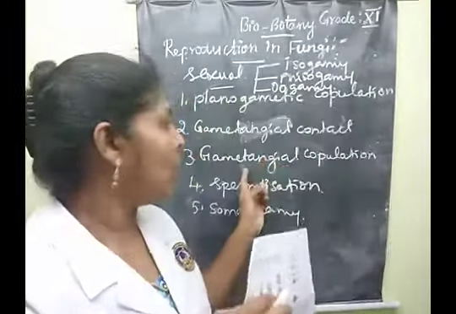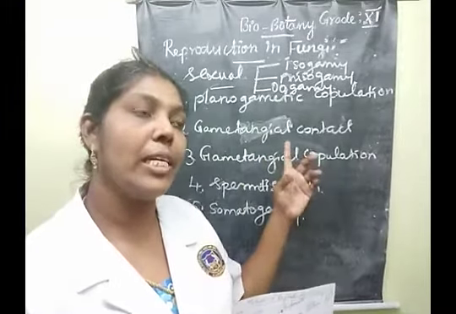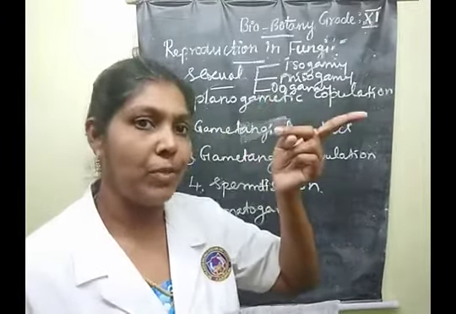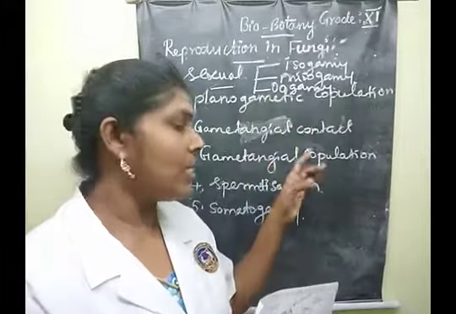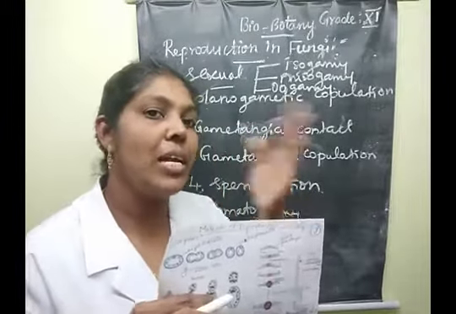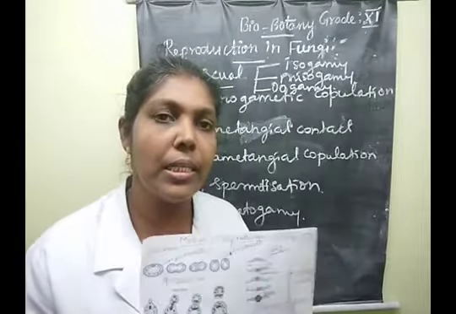So that is called gametangial copulation. Gametangial contact means the contact between the oogonium and antheridium cells, whereas gametangial copulation means the fusion of gametangia, finally forming zygospores. Clear, children? Say yes or no. This is the diagrammatic representation.